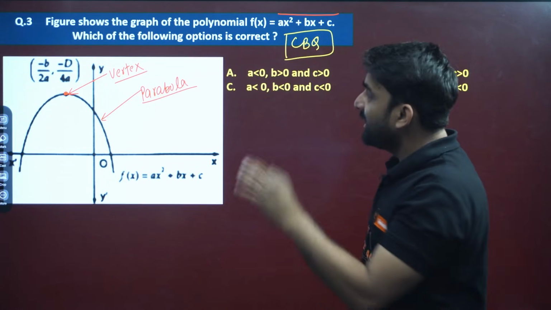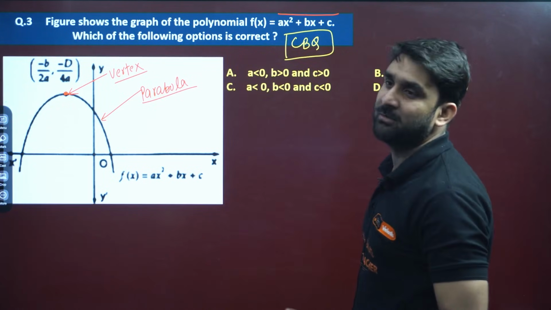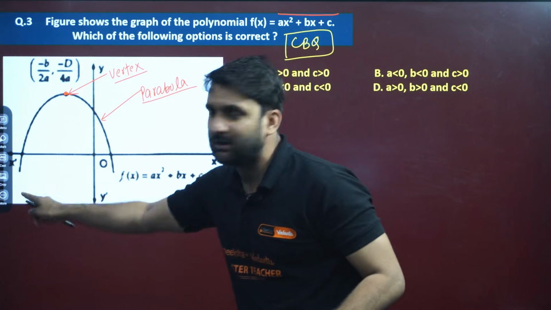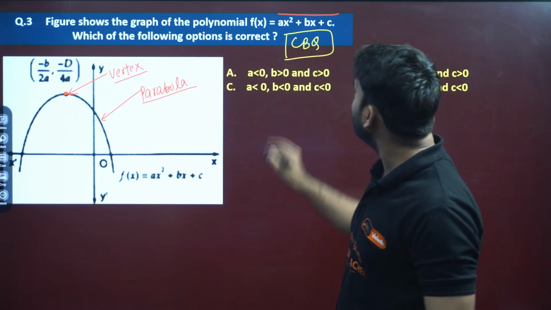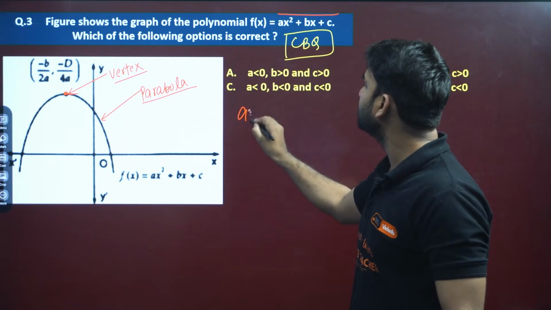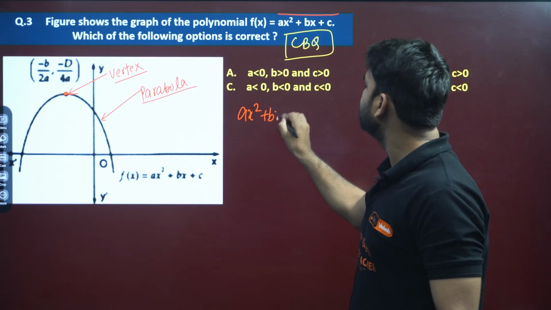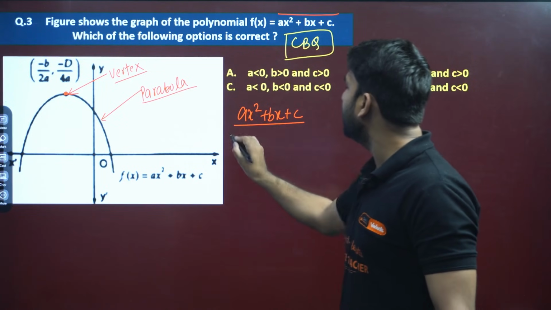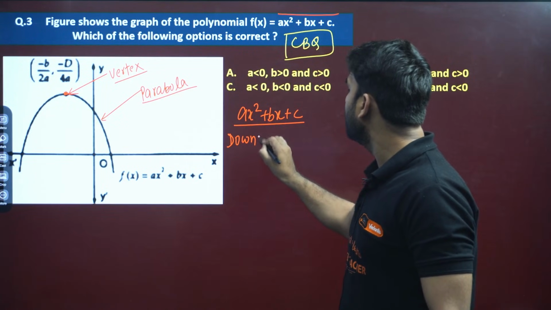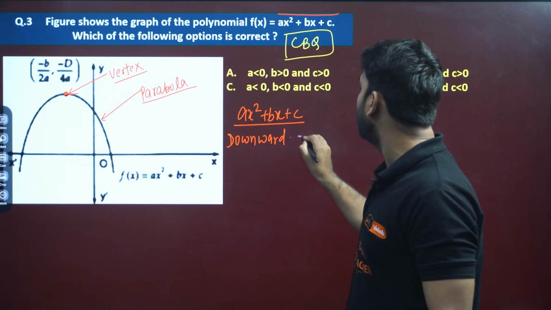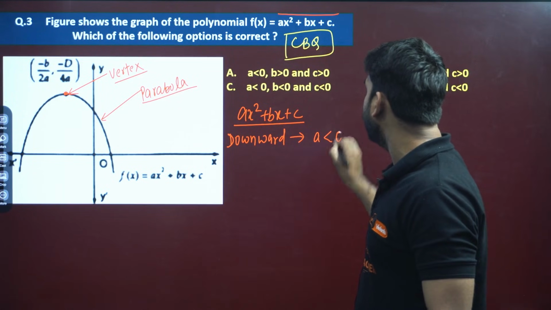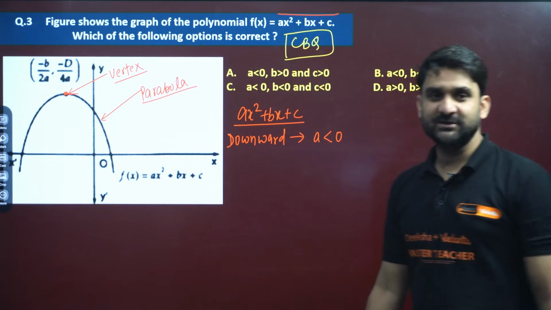So my dear champions, if the parabola is in downward direction, as you can see here, for the equation ax square plus bx plus c, the parabola is in downward form. It implies that a will be negative, a will be less than 0.